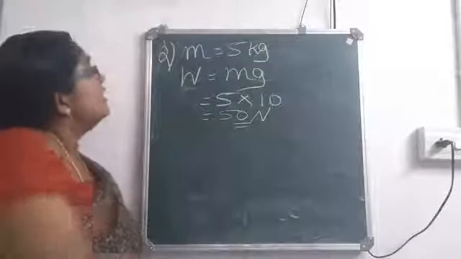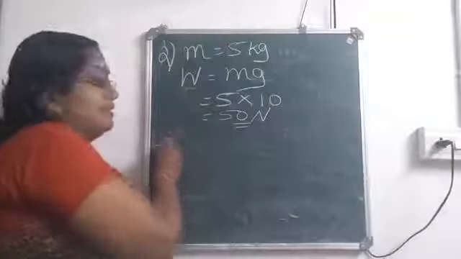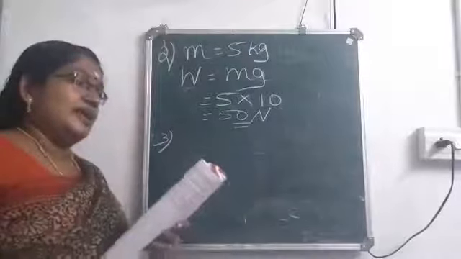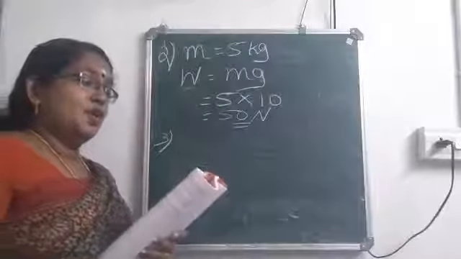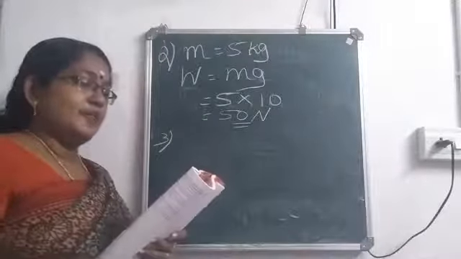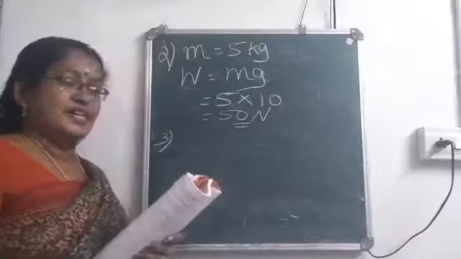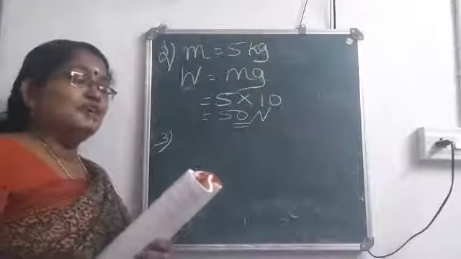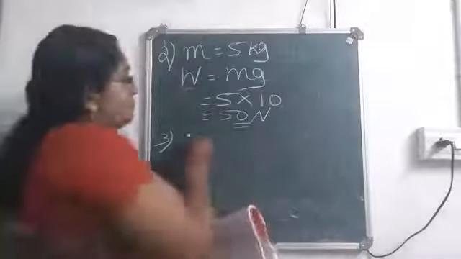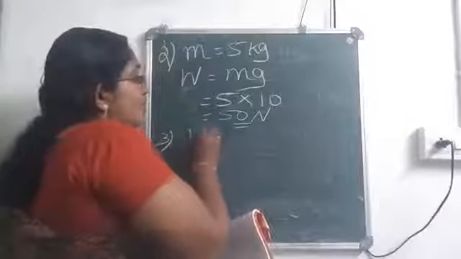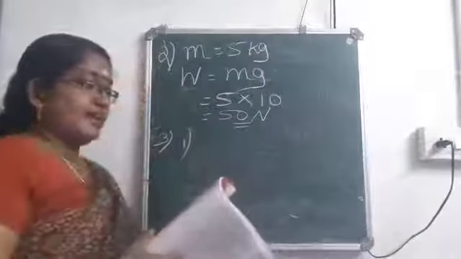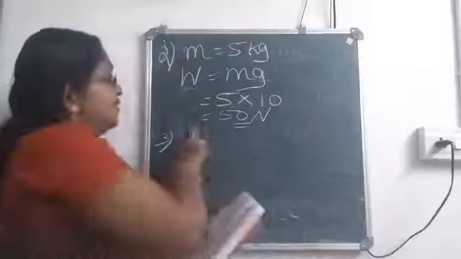Now we will move to question number 3. Calculate the weight of a body of mass 10 kilogram in kgf and in Newton, and the value of g is given there. So, the mass of the body is given as 10 kilogram, isn't it?